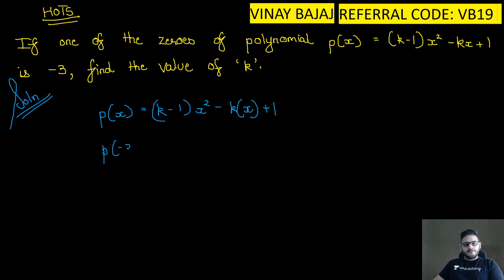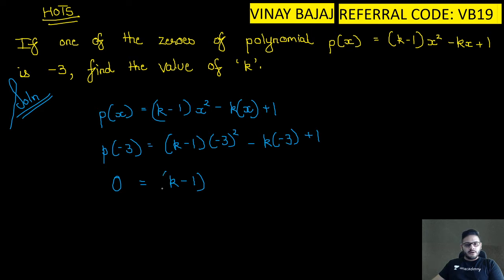So you get p of minus 3 is equal to k minus 1 into minus 3 the whole square minus k into minus 3 plus 1. Since it is a 0, can I write 0 is equal to k minus 1 the whole into 9 plus 3k plus 1. So you get 0 is equal to 9k minus 9 plus 3k plus 1.